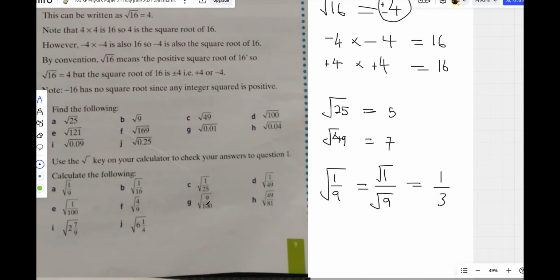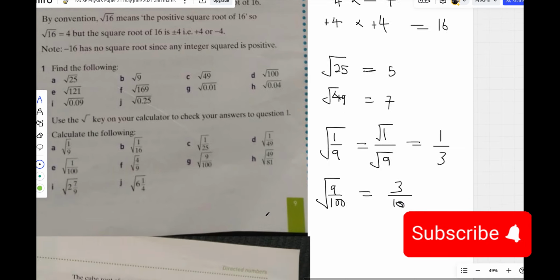Like this one, they ask you the square root of 9 over 100. It's not a big deal. What it means is that you just say, what's the root of 9? You get 3. What's the root of 100? You get 10. So your answer is 3 over 10. Is that okay? So it's not a big deal if they give you a fraction or whatever.